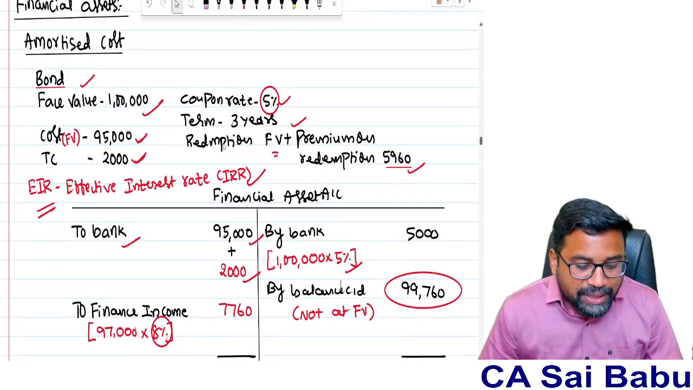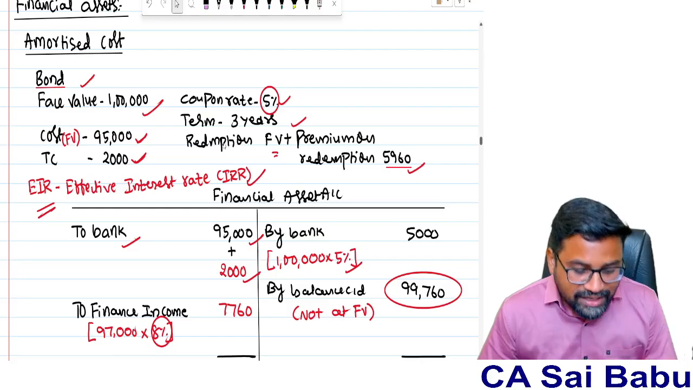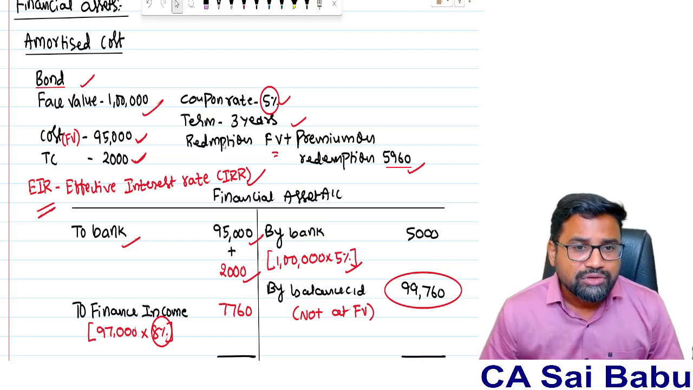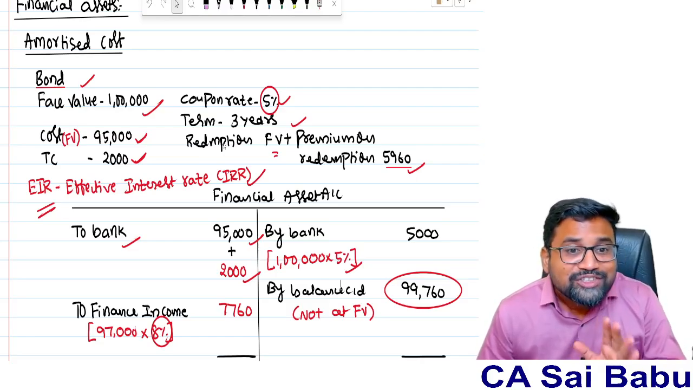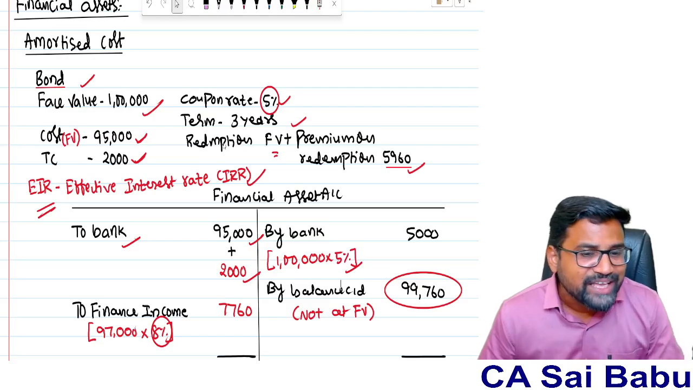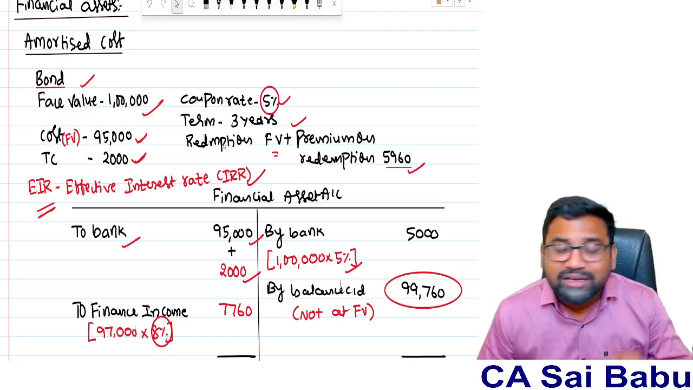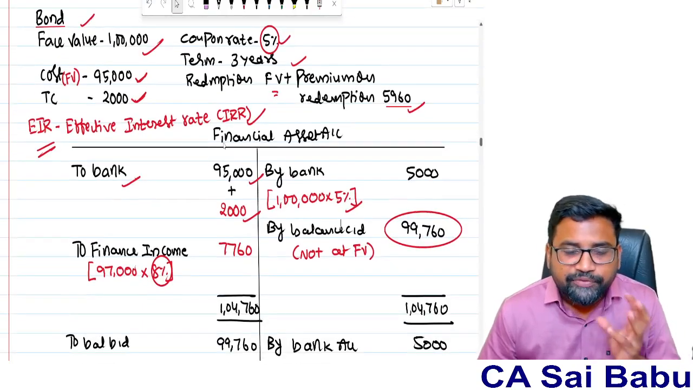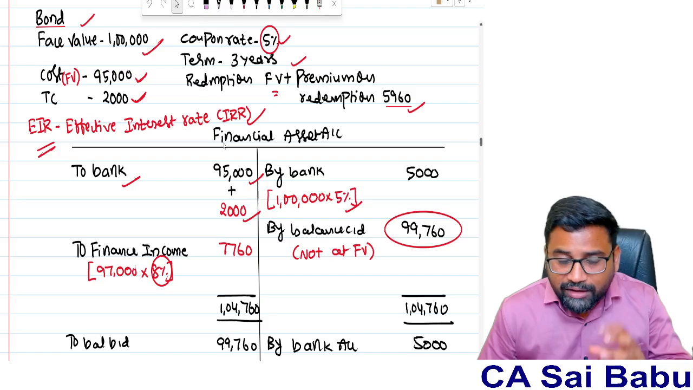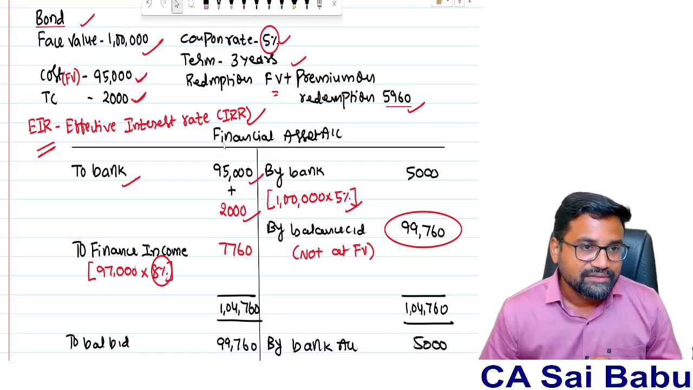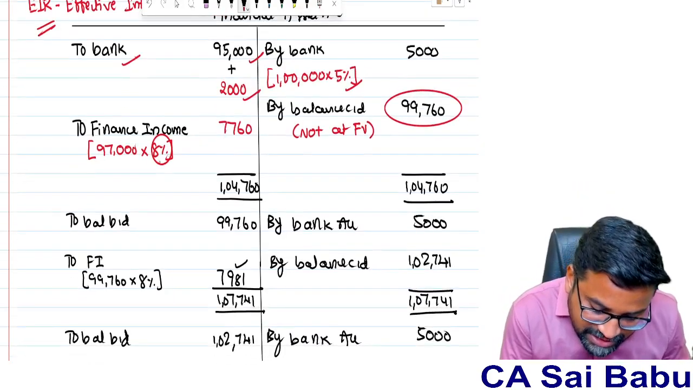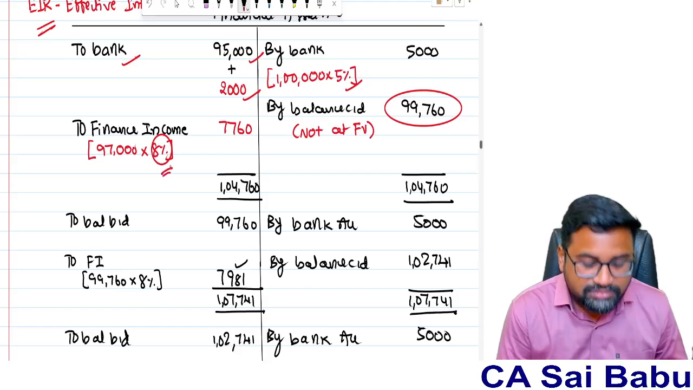Why? Because I am purchasing at 95,000 and there is a transaction cost. And at the end, there is a redemption also, a premium on redemption also. So therefore, this 5% is not the actual return I am going to get from this financial asset. That's why I need to calculate the internal rate of return. By applying the concept of interpolation, I need to find out the effective interest rate. So what is the effective interest rate? Suppose I calculate it and get 8%.